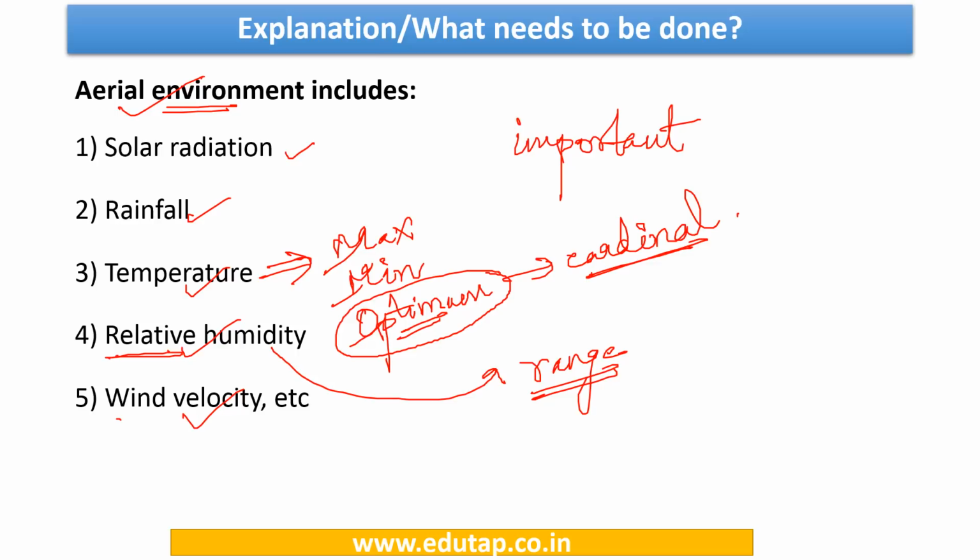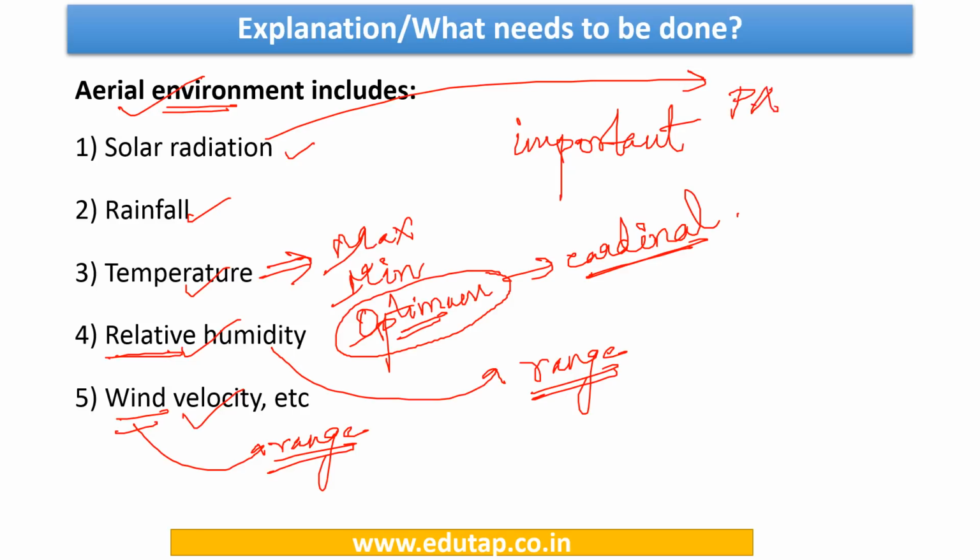And even the wind velocity, there's a particular range of wind velocity that is actually suitable for the plants. So like this, for each of the parameters, you need to be aware of what is the suitable range. For example, when we talk about solar radiation, what do we need to know? We need to know the perfect range of photosynthetically active radiation, PAR. I'll just tell you, it is 400 to 700 nanometer. This is something I want you to write down in the comment section so that it will be a kind of quick revision as well.